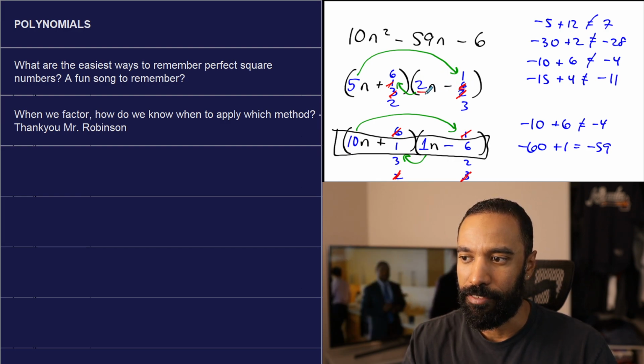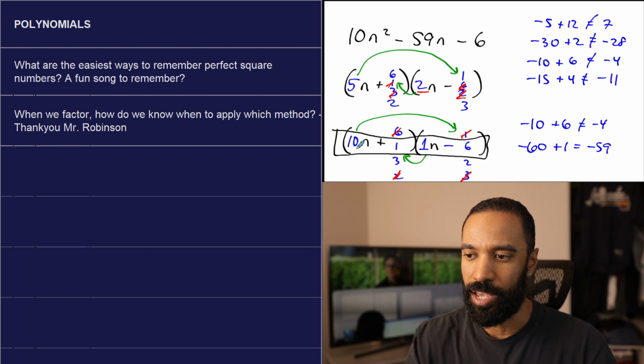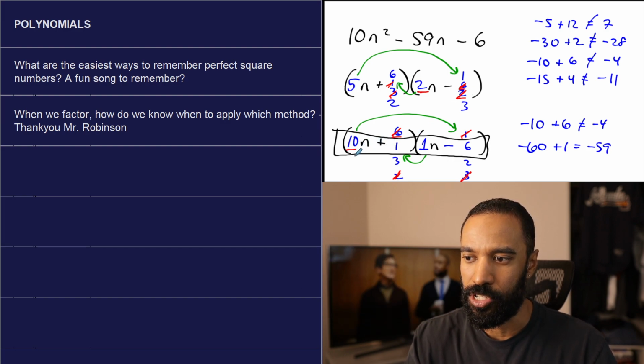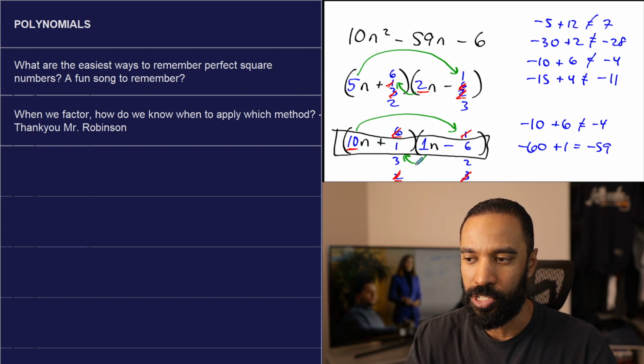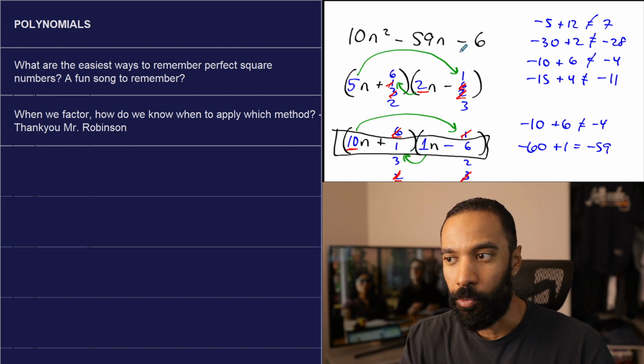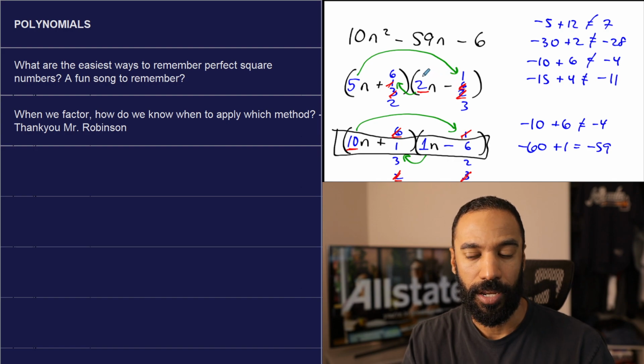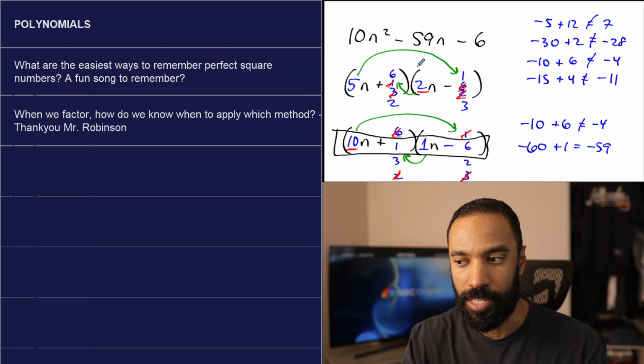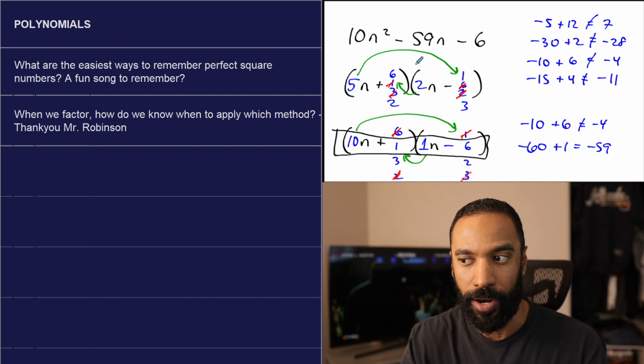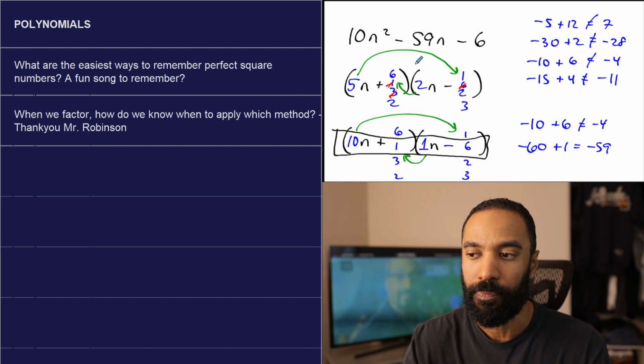6 would have had a GCF of 2, 2 and 2 would have had a GCF of 2, 10 and 6 would have had a GCF of 2, 10 and 2 would have had a GCF of 2. If your original problem does not have a greatest common factor, neither should your factorization. And if your factorization does, then that means it's not the right answer, or you didn't get your greatest common factor out yet, in which case you should have.